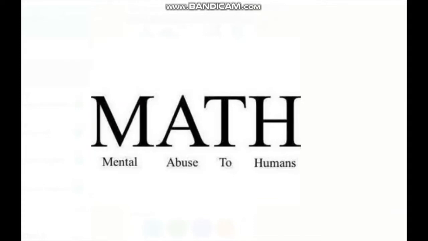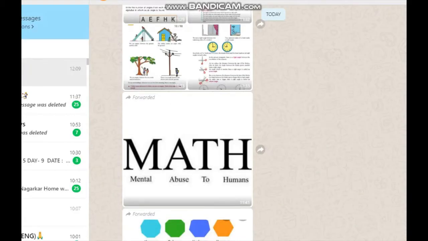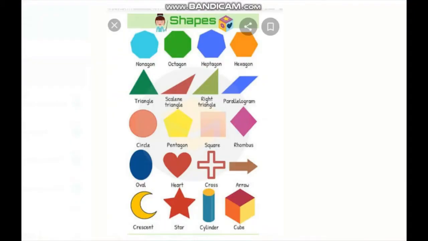What is meant by geometry? Geometry: the shape. Children, what is this? These are the different types of shapes. Everyone knows these shapes: star, cylinder, cross, arrow, heart, oval, circle. We are studying different types of shapes. These shapes are studied in geometry.